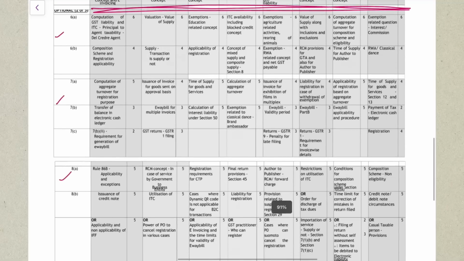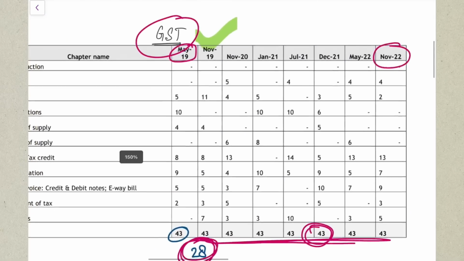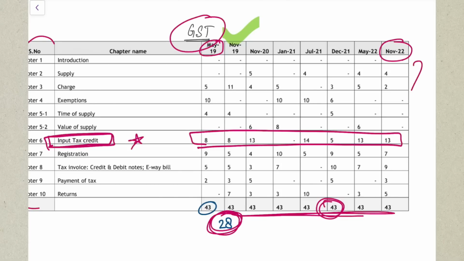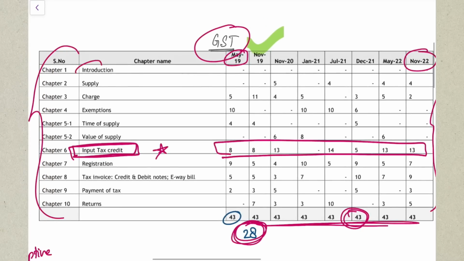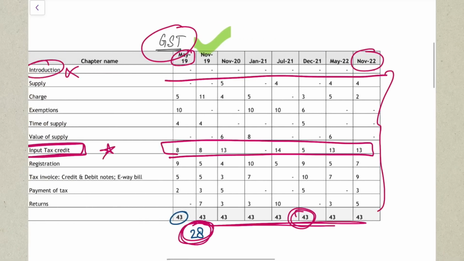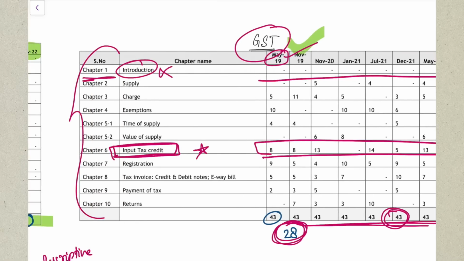If you see the rest of the chapters here, let's go to that analysis and see. So ITC, input tax credit. This chapter, I already told you, is questioned in every single attempt, and it is an important chapter which you must do. Apart from that, the other chapters are scattered in such a way that they are not given zero importance. Like the introduction chapter you can totally skip, because no questions are being asked. In May 2018 and November 2018 they asked 2 questions, but from November 2019 they've stopped asking questions from this chapter, so you need not concentrate much on it.